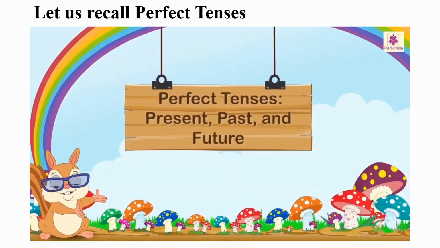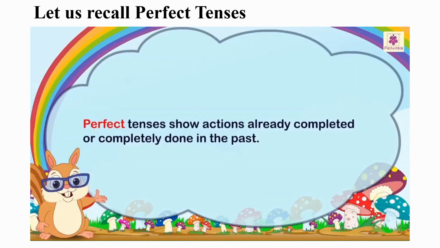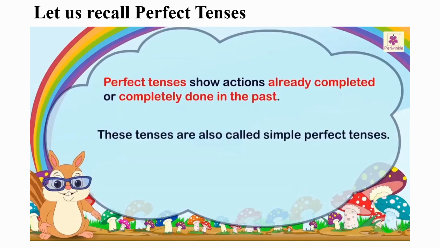Perfect tenses: present, past, and future. Perfect tenses show actions already completed or completely done. These tenses are also called simple perfect tenses.